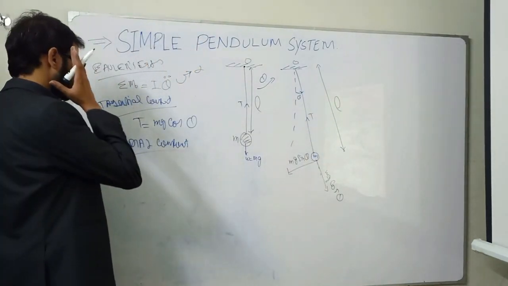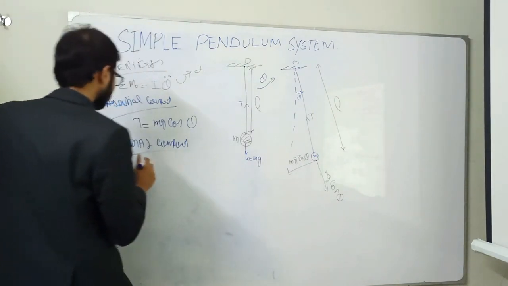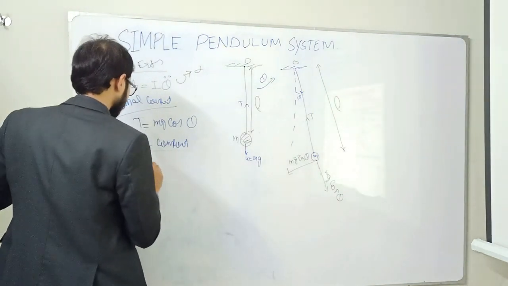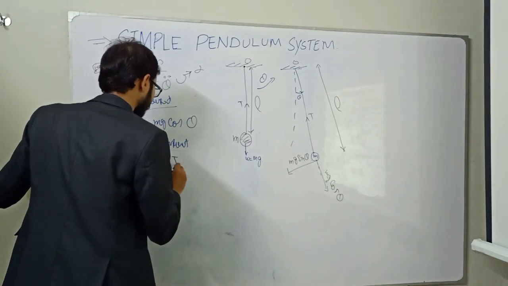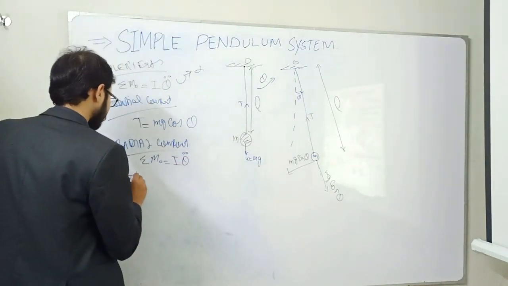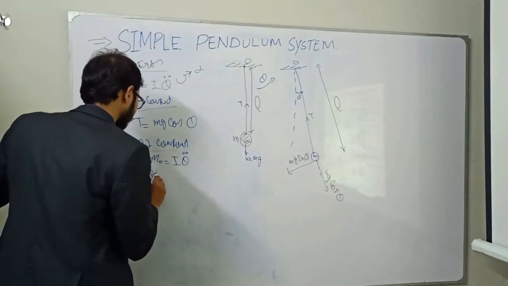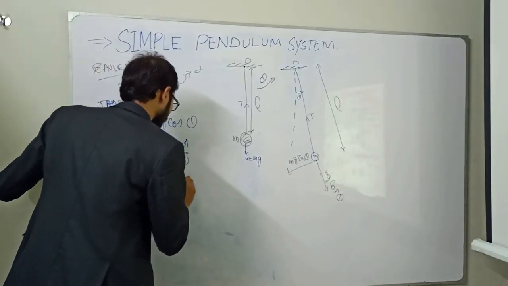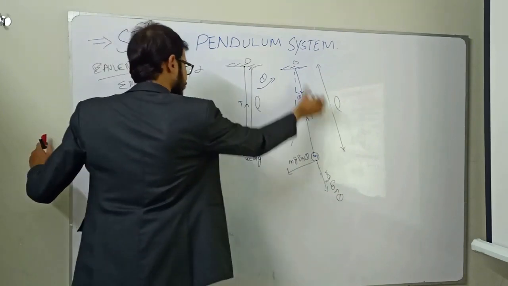So with respect to the radial component, summation of moments about O is equal to I theta double dot, or we can write it as minus mg sin theta into L. What is L? L is the length of the string.